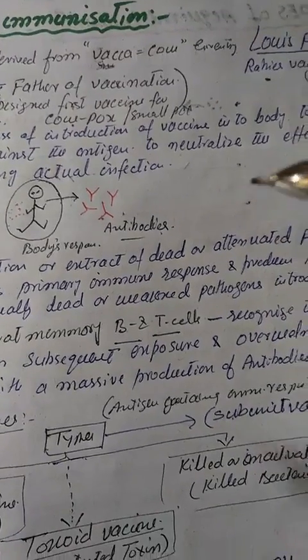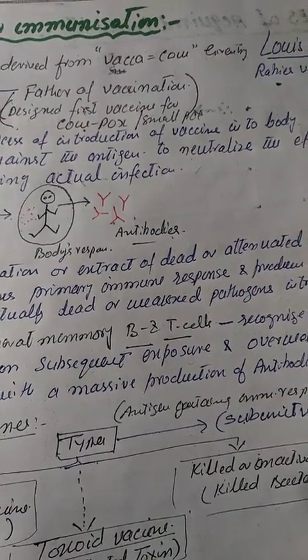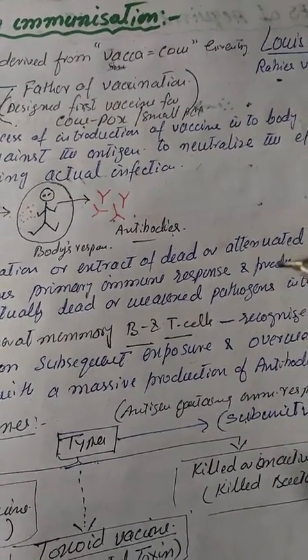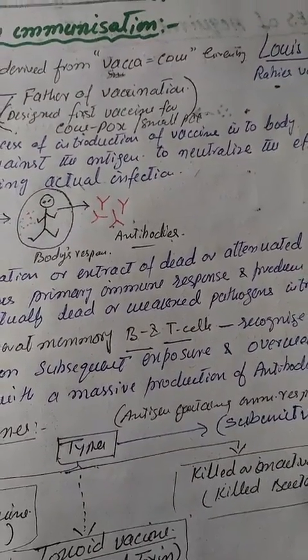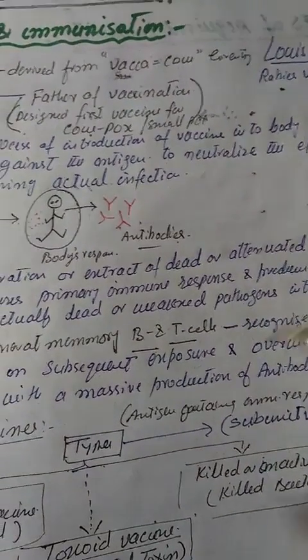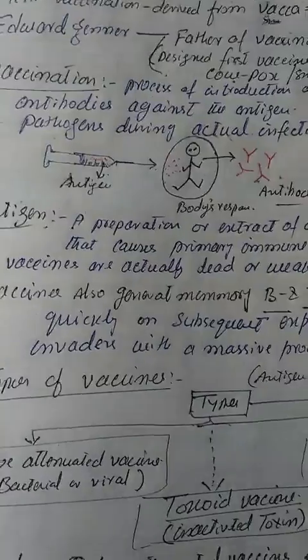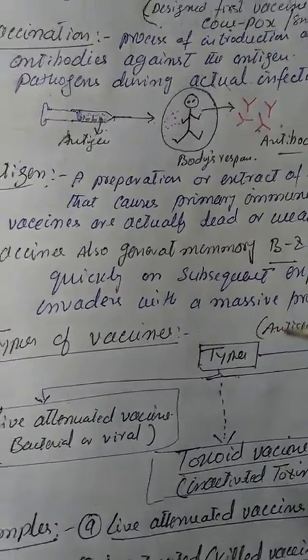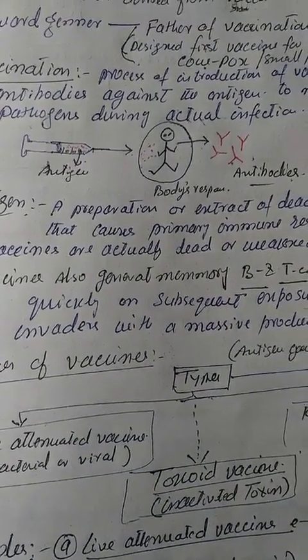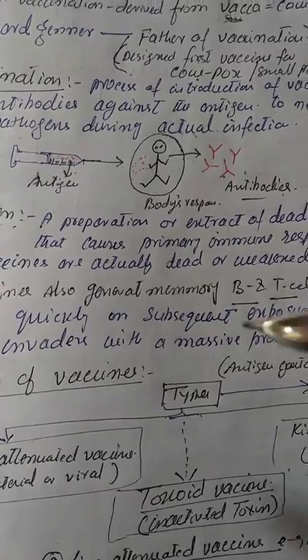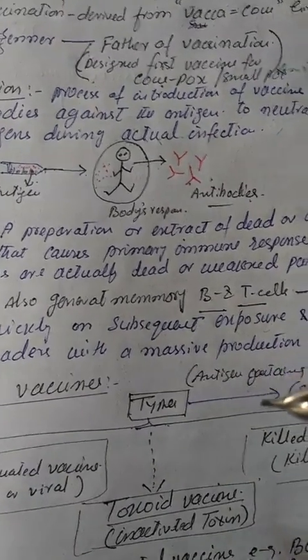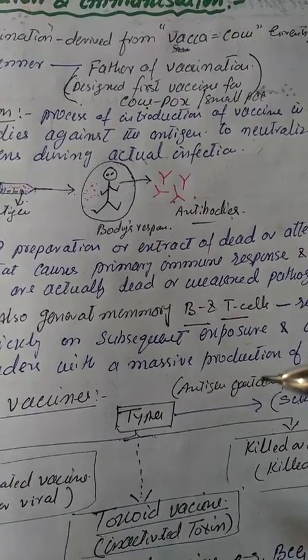Now, we will understand about the types of these vaccines. So far as the types of these vaccines are concerned, these vaccines are broadly classified into whole agent vaccine or a subunit vaccine.